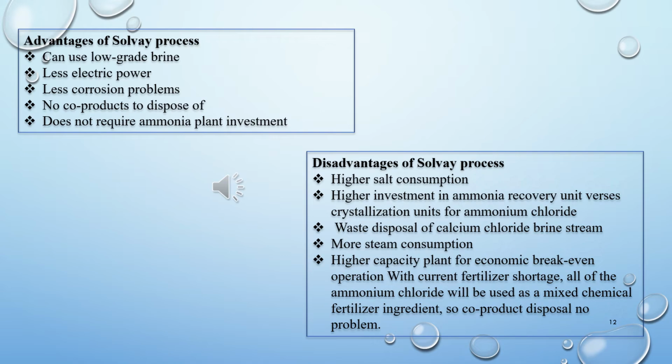Students, after the discussion of recovery of ammonia and preparation of lime and also the byproducts like calcium chloride and ammonium chloride, now we are going to discuss the advantages and the disadvantages of the Solvay process. First of all, advantages.